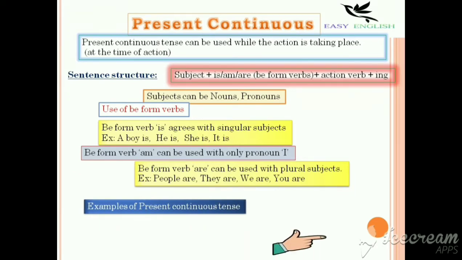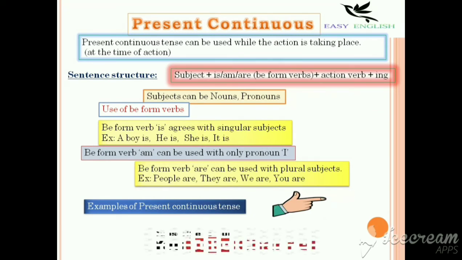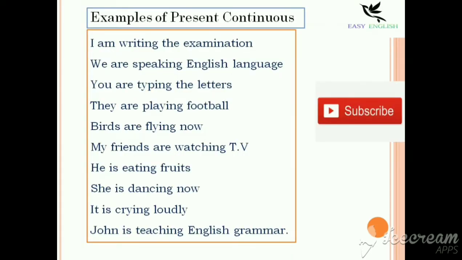Examples of present continuous tense. I have given very easy and simplest examples of present continuous tense. I think it will be very helpful if you learn with the examples. These are the list of few easiest examples for present continuous tense.